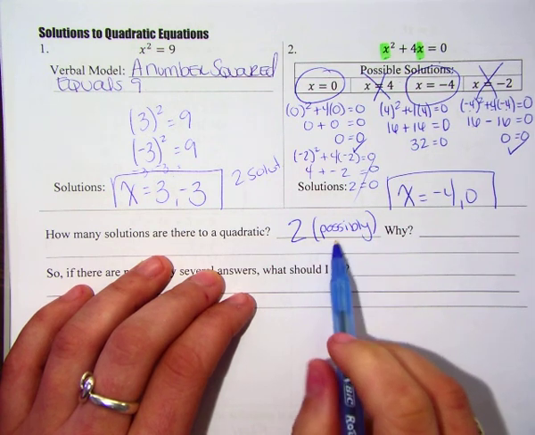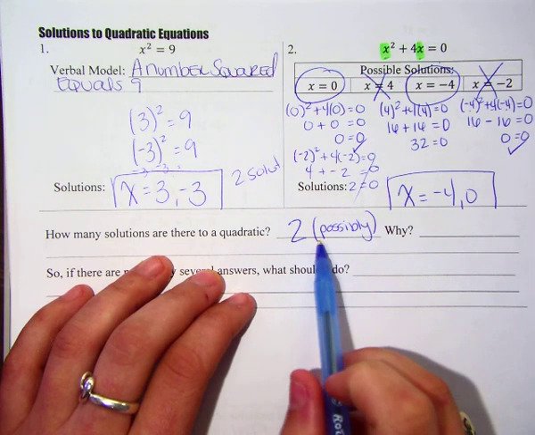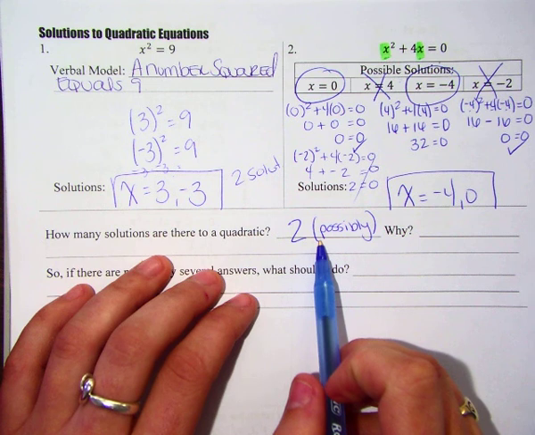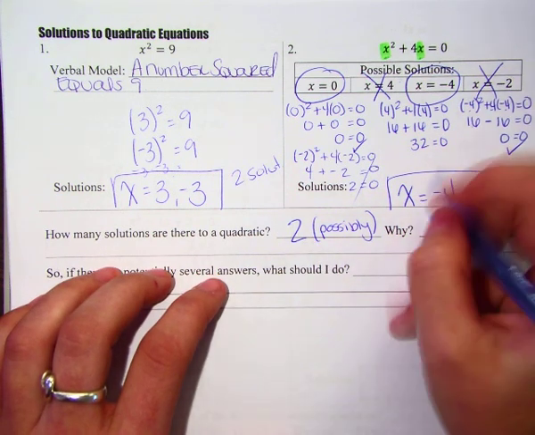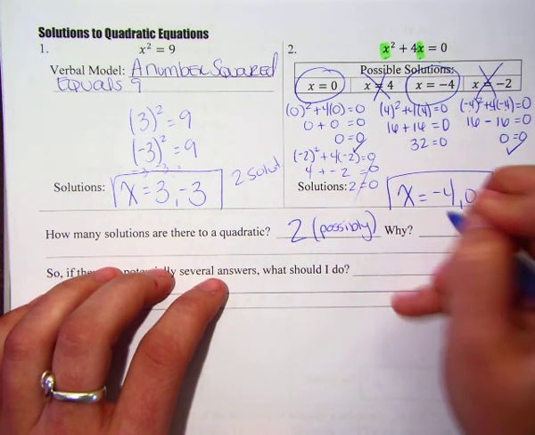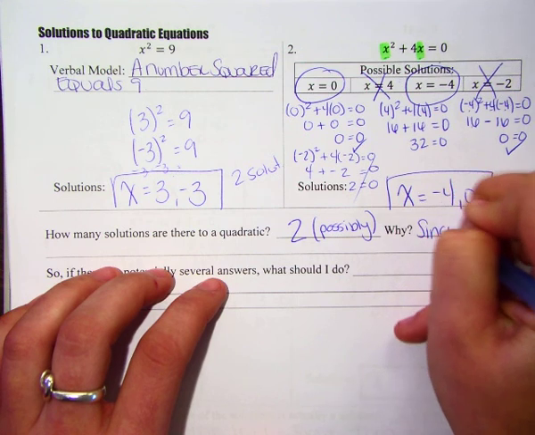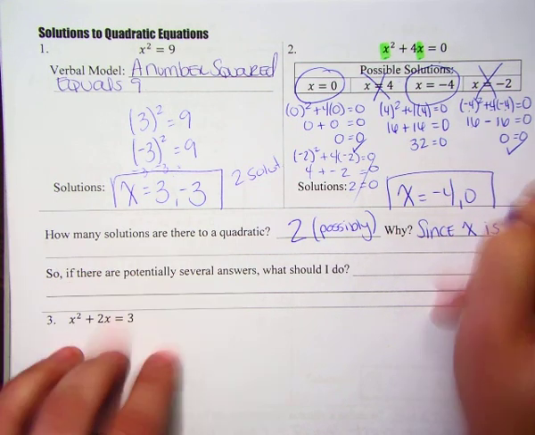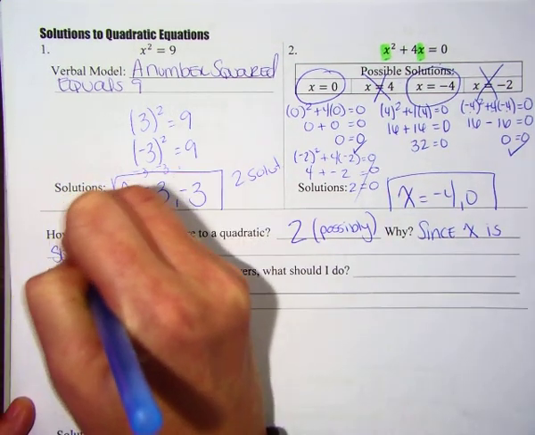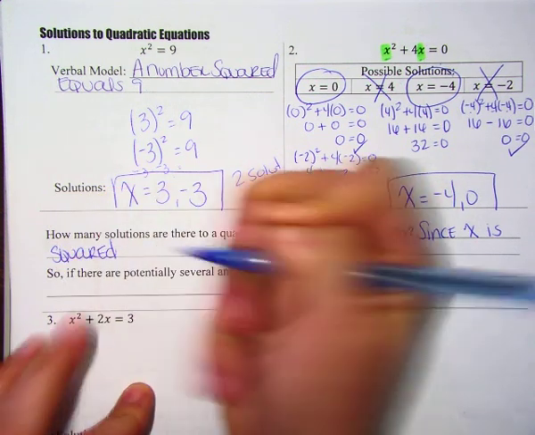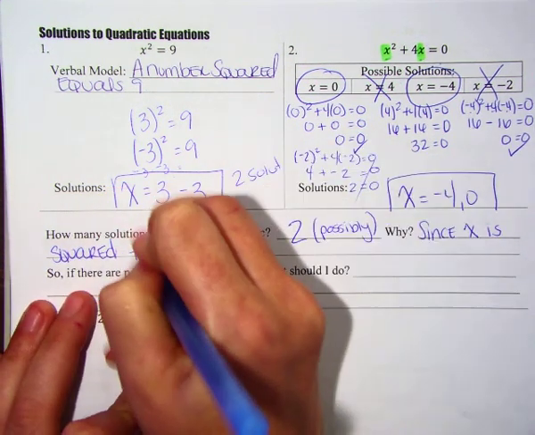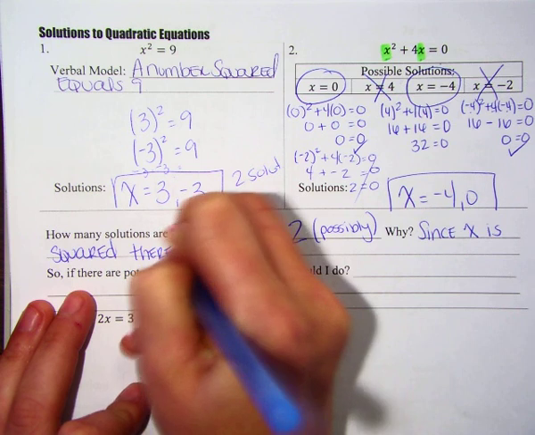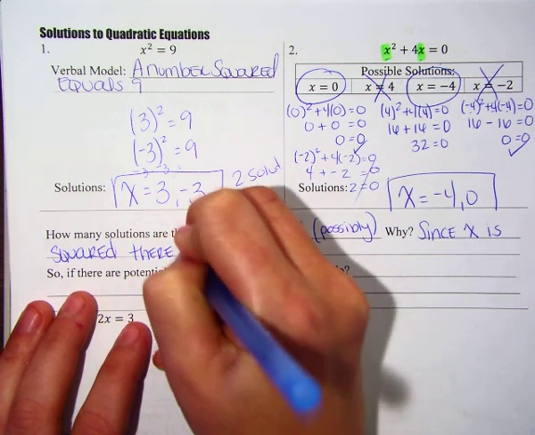Because although we haven't seen it yet, there are cases when there's 1 or 0 solutions to a quadratic. Now, why are there 2 solutions? There are 2 solutions since x is squared. Since x is squared, there is potentially 2 solutions.